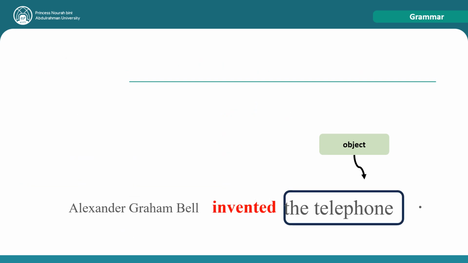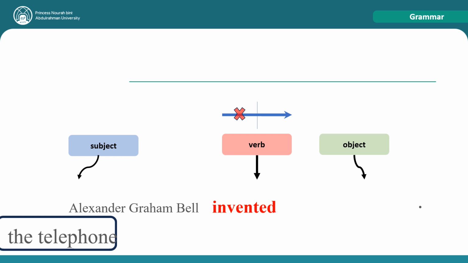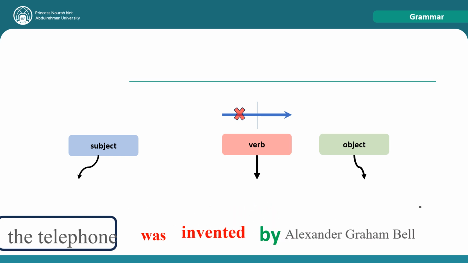But what if I want to focus on the object, what received the action of invention? So telephone is the one which received the action, and I don't want to focus on the subject, which is Alexander Graham Bell. So then I'm going to start with the object, the telephone, and I'm going to add here was, because the subject is singular, was invented by, and I'm going to add by Alexander Graham Bell. And I'm going to, of course, make this capital because we started the sentence with it, and full stop.